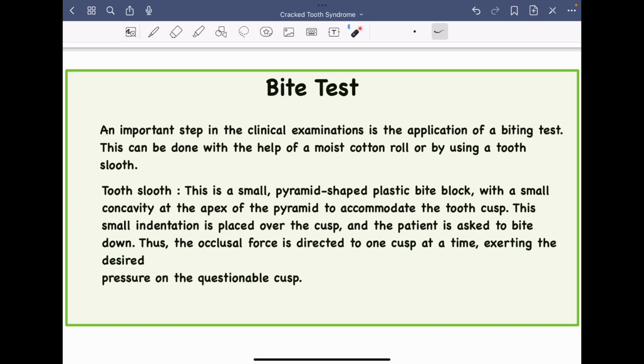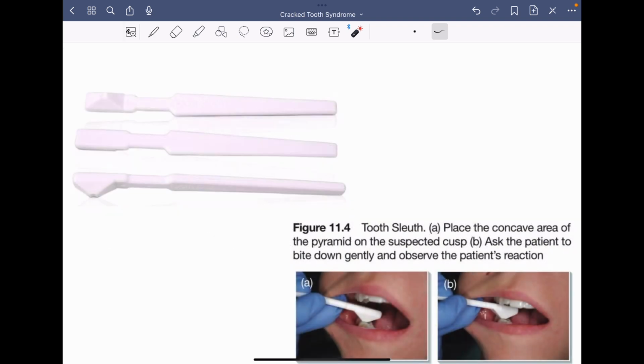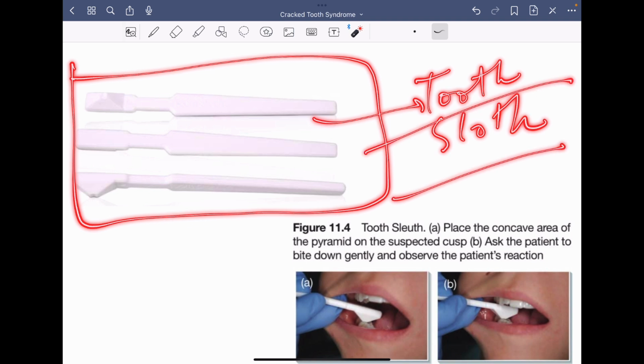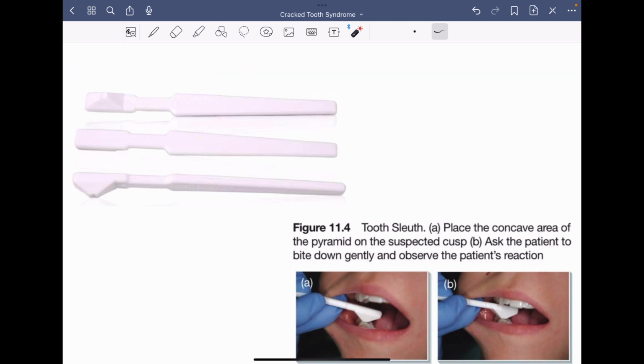So we place the tooth slot, it accommodates the cusp of the tooth, and then we ask the patient to bite down. As the occlusal force is directed to a single cusp at a given point of time, it exerts the pressure we require to diagnose the cusp in question. So this is a diagram of the tooth slot, the device which is useful for diagnosis of cracked tooth syndrome.